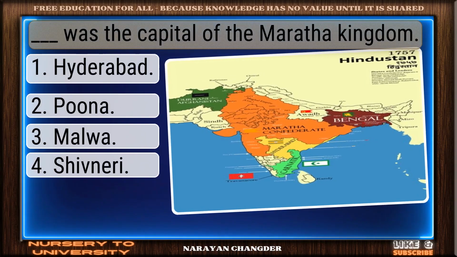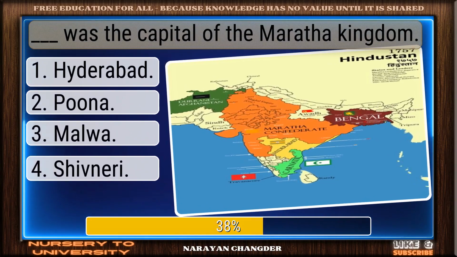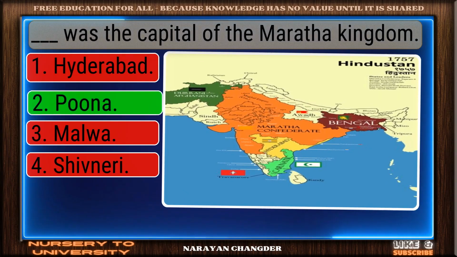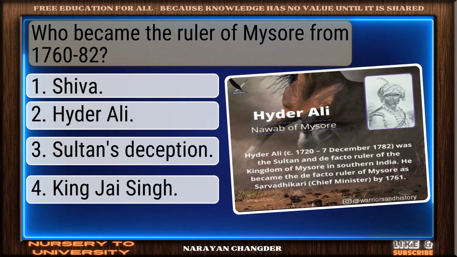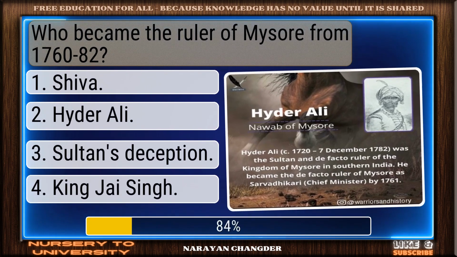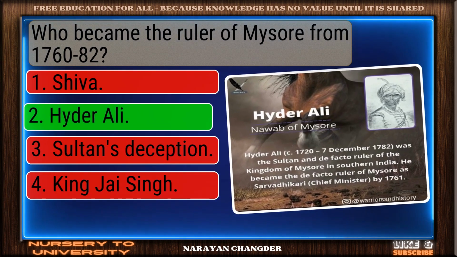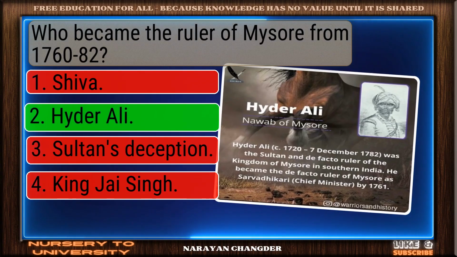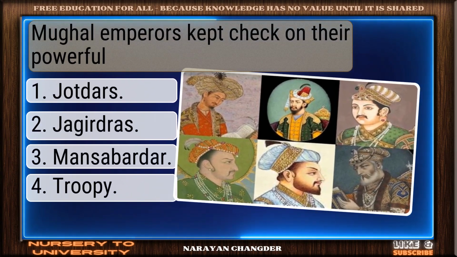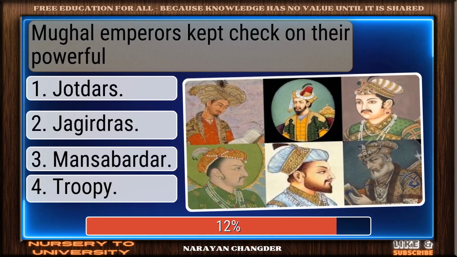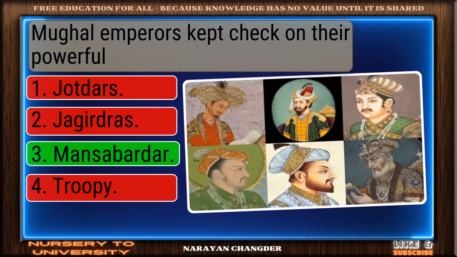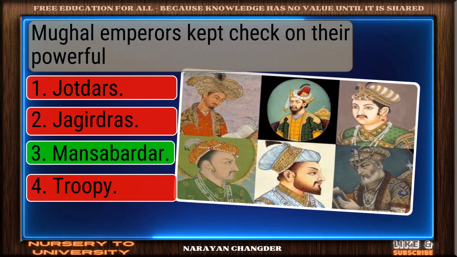Dash was the capital of the Maratha kingdom. Good thinking. Pune is the right answer. Who became the ruler of Mysore from 1760–82? Great thinking. Hyder Ali is the right choice. Mughal emperors kept check on their powerful. Good job. Your answer, Mansabadar, works well here.